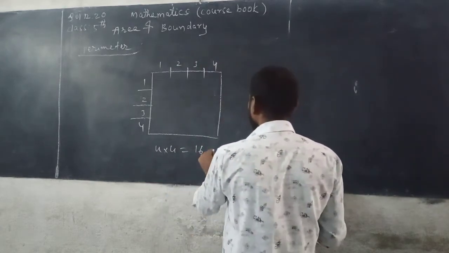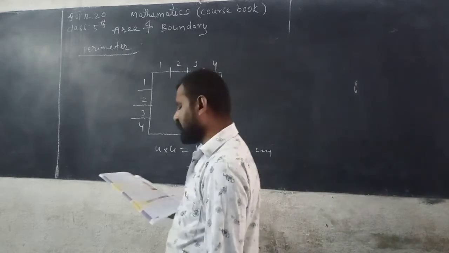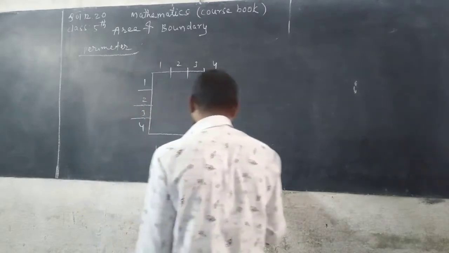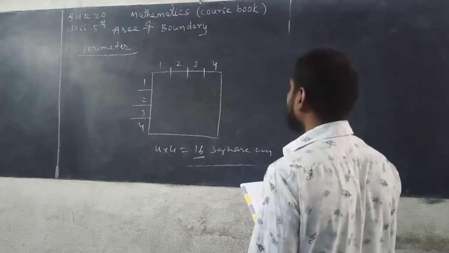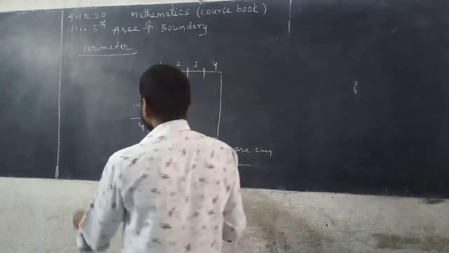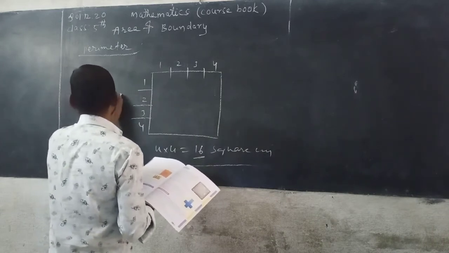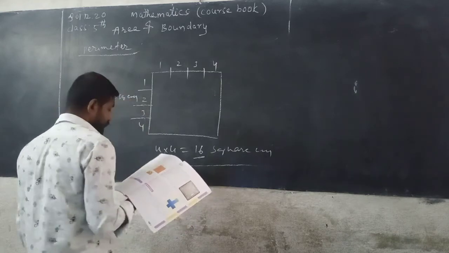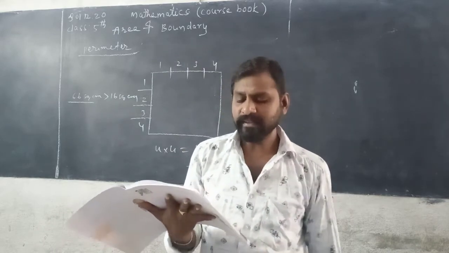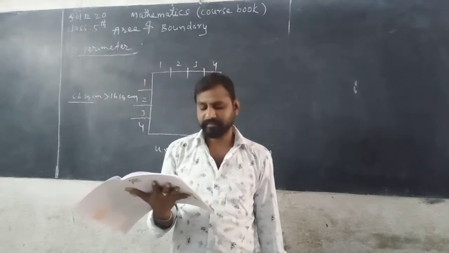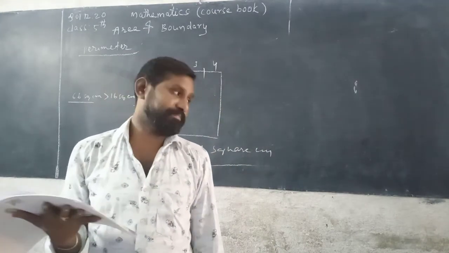See here, 16 square centimeters. So you can get 16 square centimeters for Anu's handkerchief. Now here we can observe 66 square centimeters is greater than 16 square centimeters. So here it's clear that the area of the greeting card is more than the area of the handkerchief. Hence the size of the greeting card is more than that of the handkerchief.